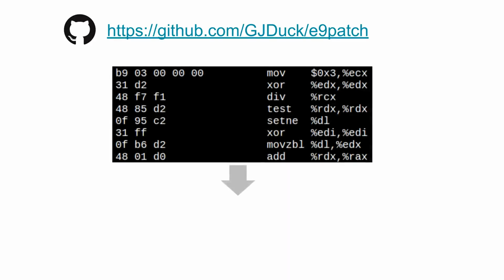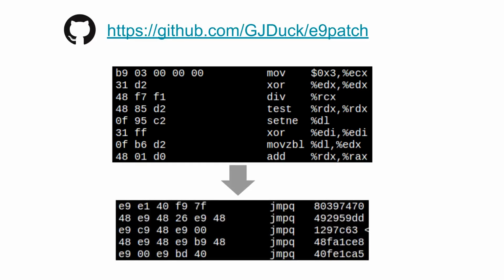So we have implemented our approach in the form of the E9 patch static binary rewriting tool, which is available for download from GitHub. Here is a quick example of what the transformed binary code looks like, where instructions have been replaced by overlapping jumps effectively obfuscating the code. Although the code appears to be obfuscated, the execution semantics and jump targets in the transformed binary have been preserved.